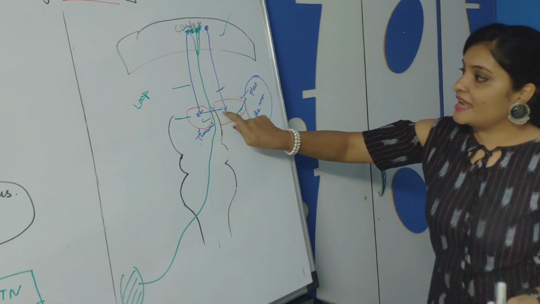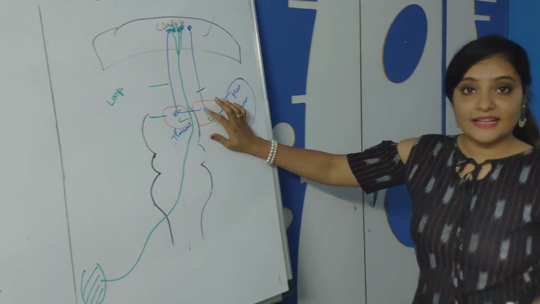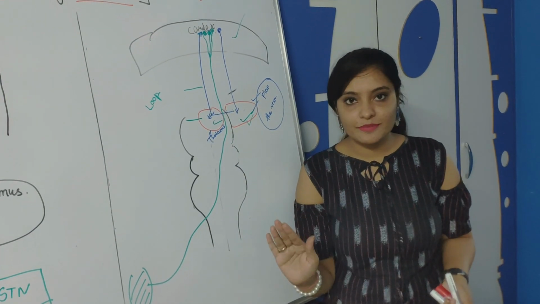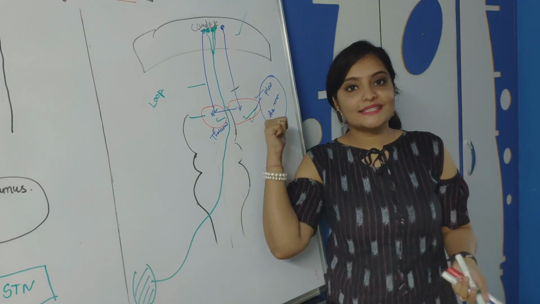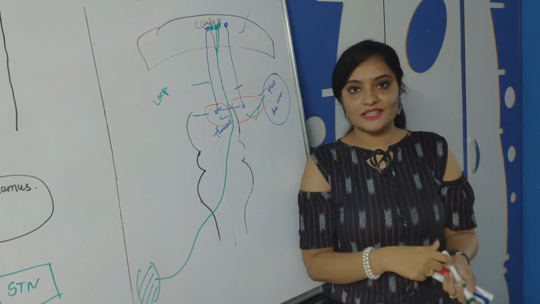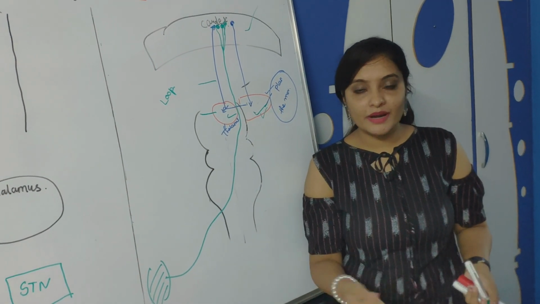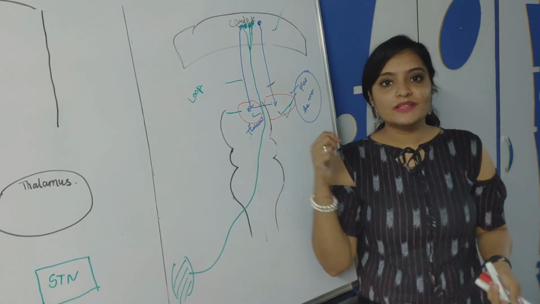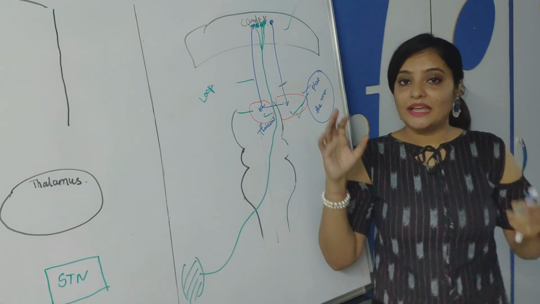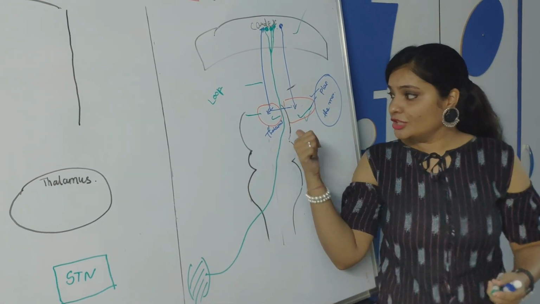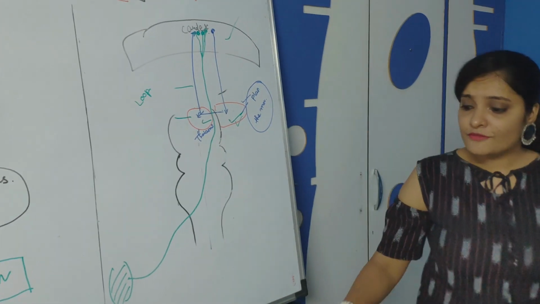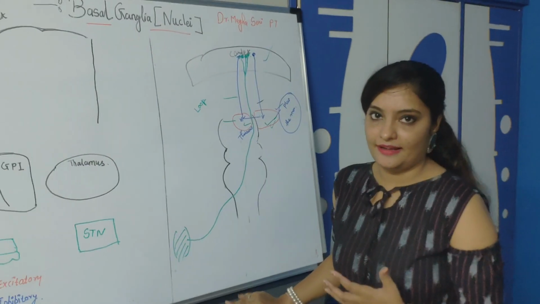So this is the main function of basal ganglia. It means corticospinal tract is not responsible for planning of movement. Basal ganglia is actually responsible for initiation of movement and the planning of the movement. So this is a loop. Now this loop is very important because in connection of basal ganglia you need to know about this. Fine. So now we'll see the connection of basal ganglia.